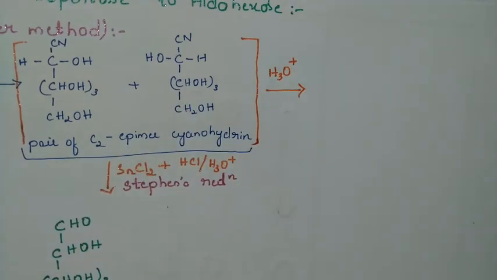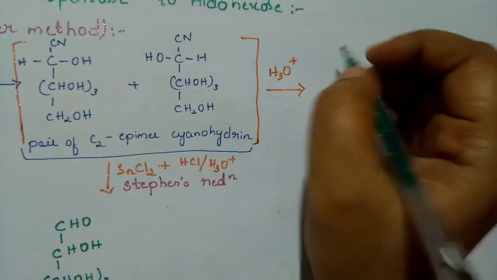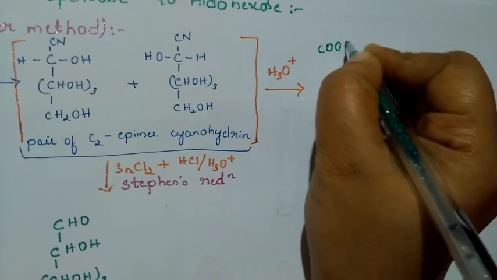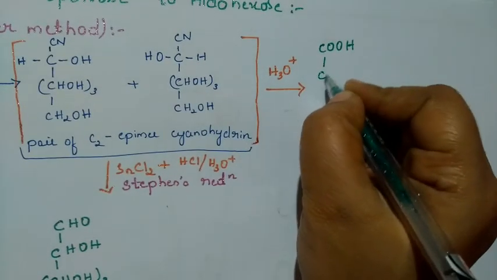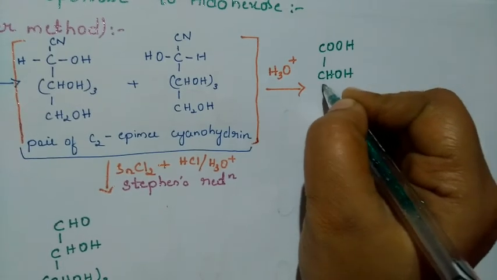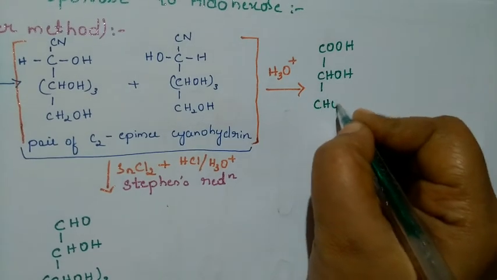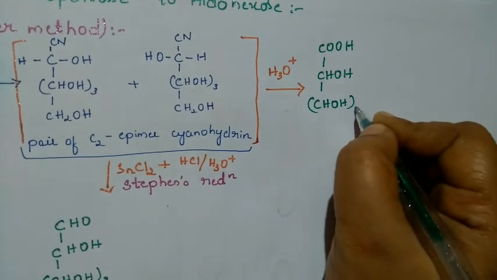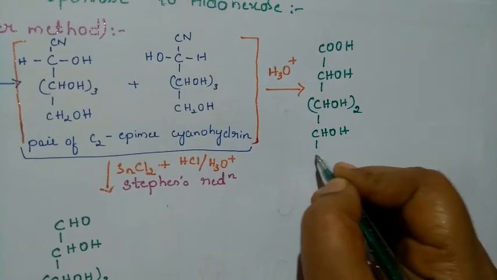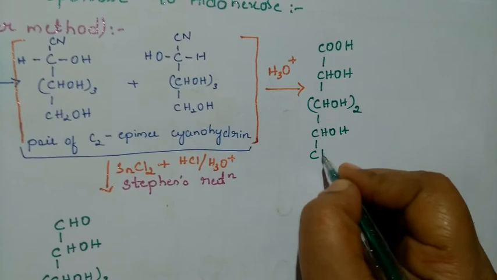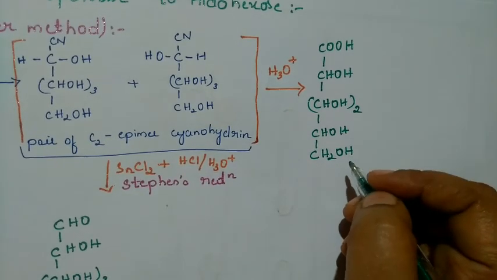The CN will be converted to COOH, the rest as it is: CHOH twice, the third CHOH as it is, and the last one is CH2OH.